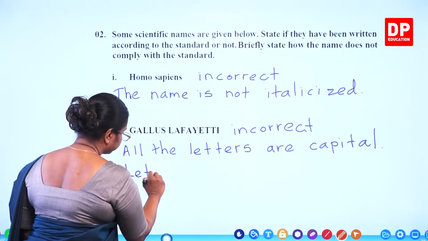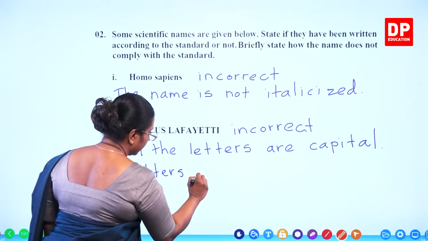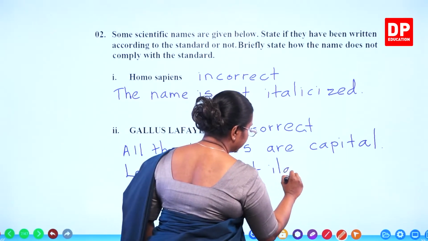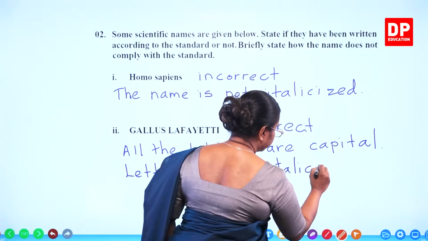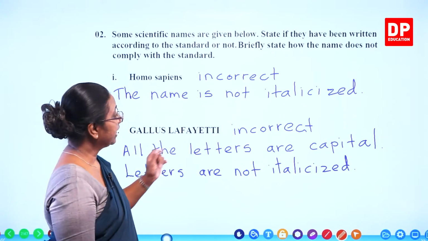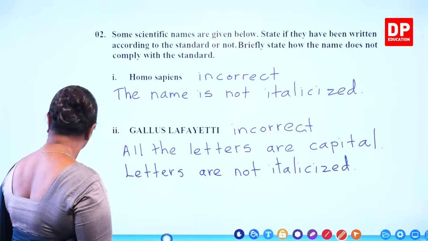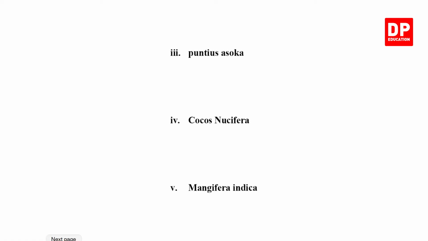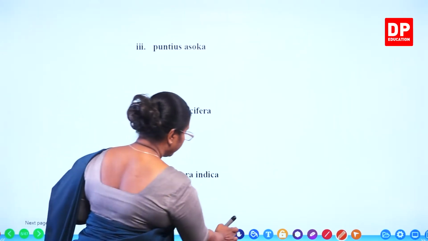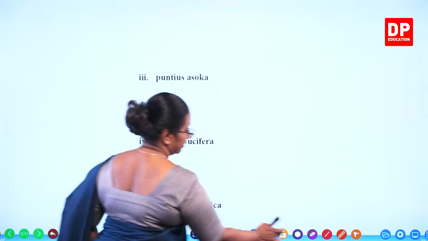Letters are not italicized. So two mistakes. With that, I'll move on to the next one. So the next example is Puntius asoka. You all know this is Asokapetia, a fish. So here, what are the mistakes?